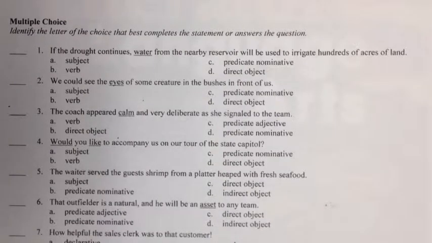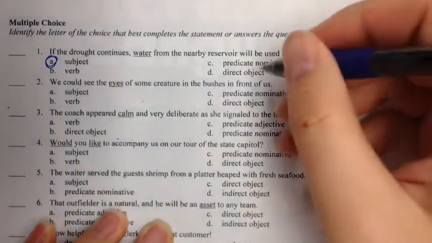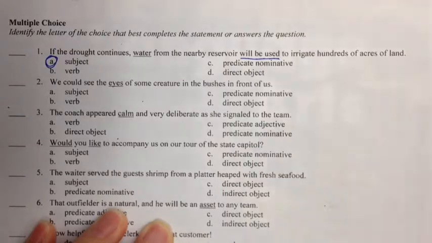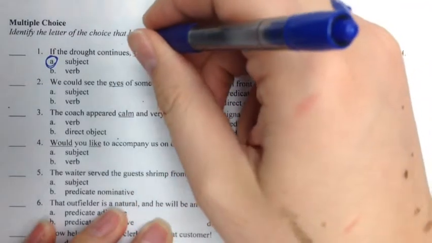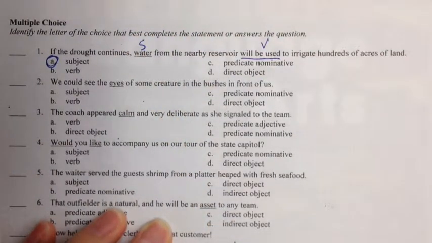Number one, we have the word water. If the drought continues, water from the nearby reservoir will be used. This is the subject of the sentence. We know that because here's the verb, will be used. This is the main verb in the sentence. It's the thing that's happening. And the thing that does that action will be our subject. The thing that will be used is water. Subjects are the things that are doing the verb in a sentence. So that's what we have here.